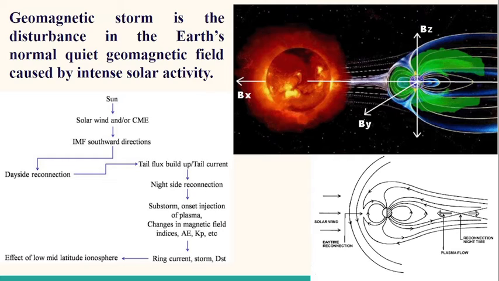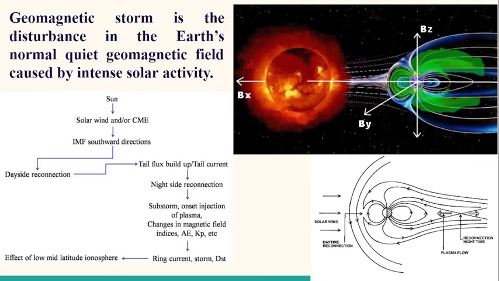Here we see two types of reconnection. One takes place in front of the magnetosphere, and another on the tail side of the magnetosphere. Because of these two types of reconnection, energetic particles of the Sun during the extreme event can penetrate the Earth's atmosphere and disturb it, up to the ionosphere.